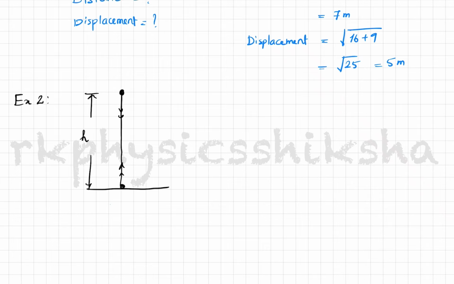Now, if you look at this situation, the initial and the final positions of the particle are the same. So they are going to ask you what is the distance in this case. The distance in this case: going up, it is traveling h distance, and coming down, it is traveling h distance. That means the total distance traveled will be h plus h, which is 2h. And coming to displacement, the initial and final positions are the same, so displacement will be 0. This is one more example.